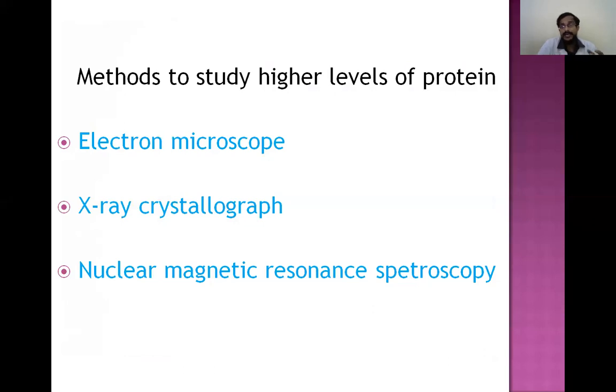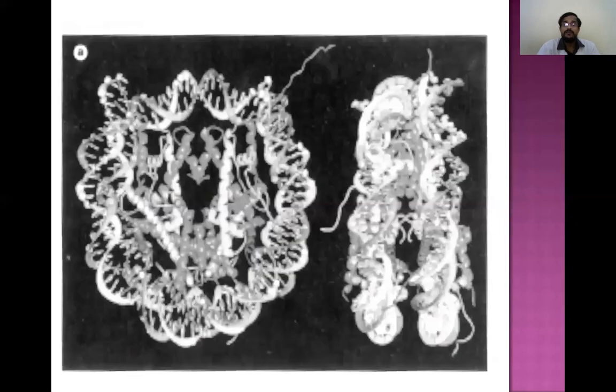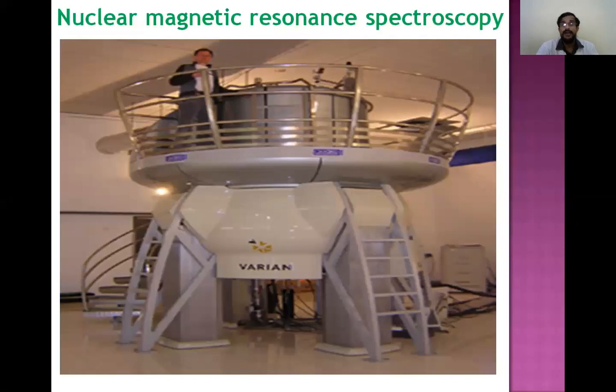And methods to study higher levels of protein structure are electron microscopy, X-ray crystallography, and nuclear magnetic resonance spectroscopy. This is the electron microscope, which is a very big piece of equipment, and this is the structure of a protein when we see it in the electron microscope. And this is X-ray crystallography, and this is nuclear magnetic resonance spectroscopy. All these are used for understanding the higher levels of protein structure.